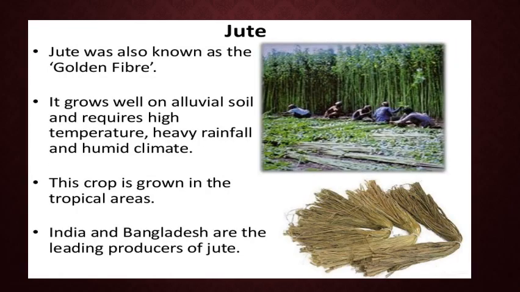Jute. Jute is also known as the golden fiber. It grows well on alluvial soil and requires high temperature, heavy rainfall and a humid climate. This crop is grown in the tropical areas. India and Bangladesh are the leading producers of jute.